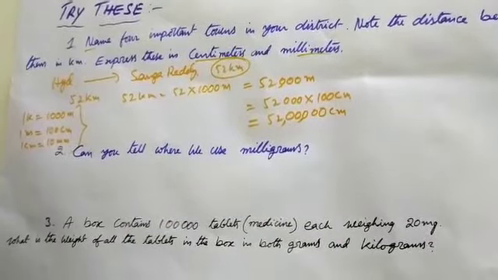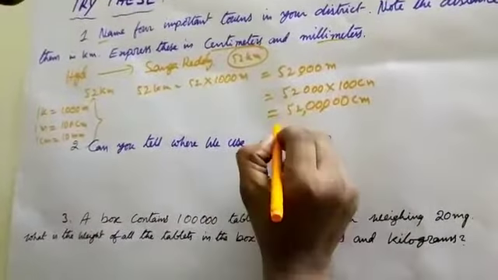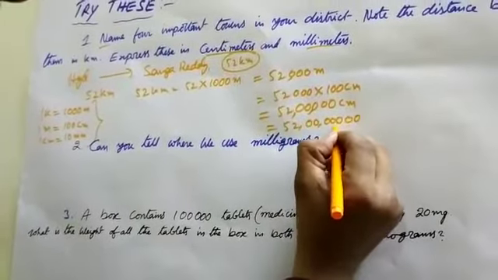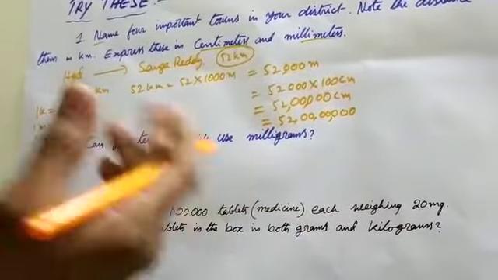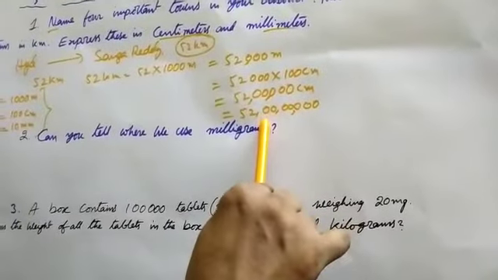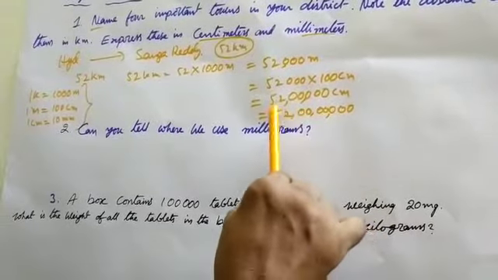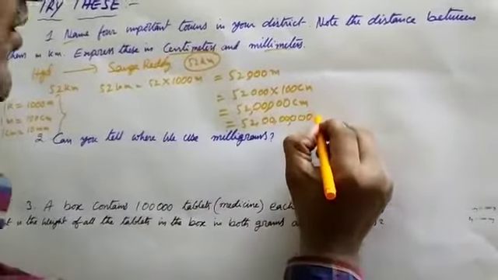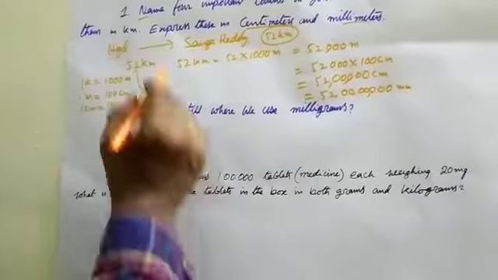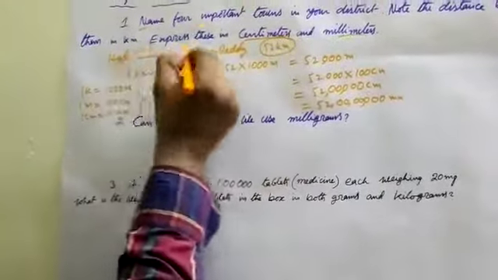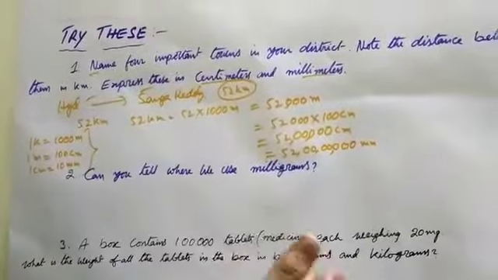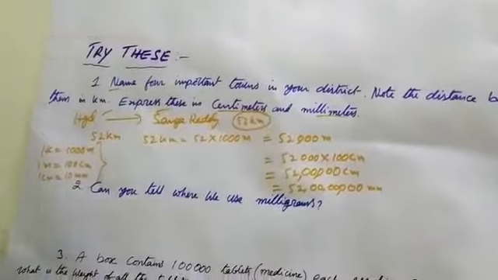The 52 lakhs cm converted into millimeters, into 10. Therefore, 52 lakhs into 10 is 52 crores mm. Like this. See, name 4 towns. I take 2 towns, the remaining you choose. Convert into kilometers, meters, centimeters, millimeters.